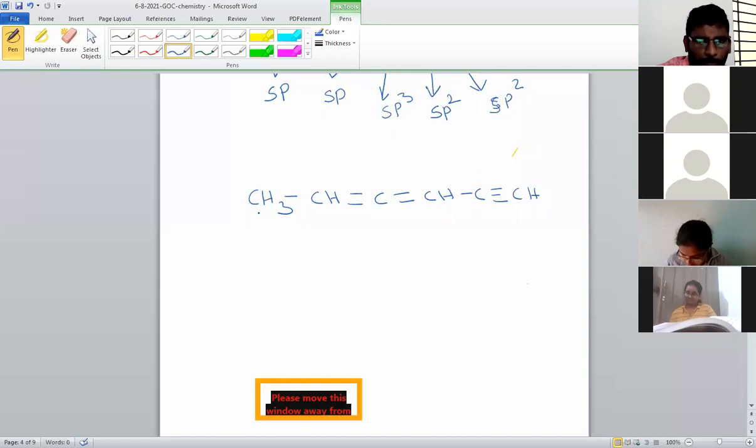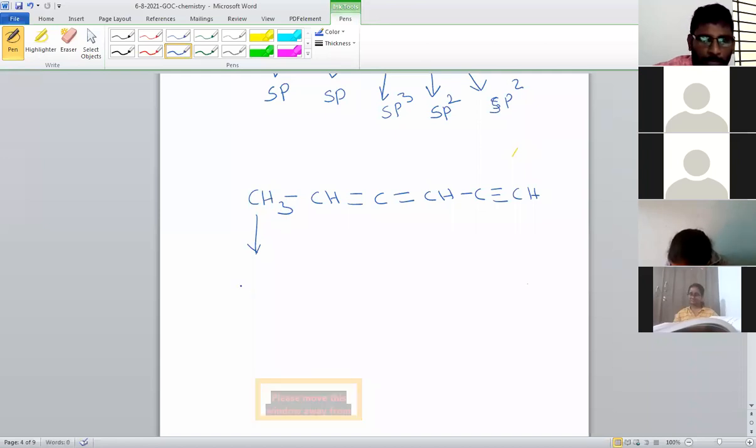So this is the carbon, first carbon I am taking. So this carbon is a which bond? You tell. Only single bond is there. Hydrogen always definitely single bond. But with carbon also it has single bond. That means the carbon, all four bonds are single bonds. That means what is the hybridization? sp3. Very good. I think most of you done. If you are not done, that means you are not listening to class carefully.